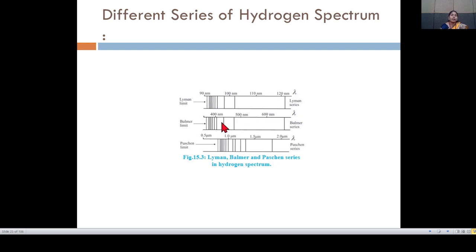So from the variation of the different wavelength regions, we can say that first is the Lyman series, second is the Balmer series, and third is the Paschen series, which varies from 400 nanometer, then 0.5 micron, that is 0.5 into 10⁻⁶ meter, then 1 micron, 1.5 micron, and 2 micron. That is the limit of the Paschen series.